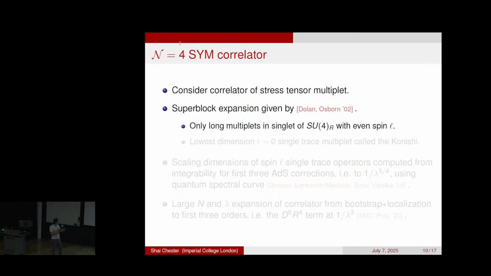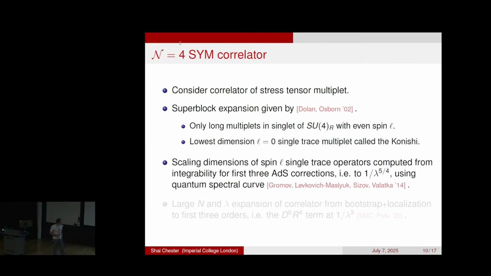And remember, we only care about these unprotected multiplets, and in this specific correlator, they come in basically one family. So you have long multiplets of even spin, which are all in the singlet of the R symmetry. For instance, for spin 0, this is a single trace multiplet called the Konishi, which is very popular in this community. The scaling dimensions of these spin L single trace operators, in fact, have been computed from integrability in a series of very impressive papers by Nikolai and various other people.